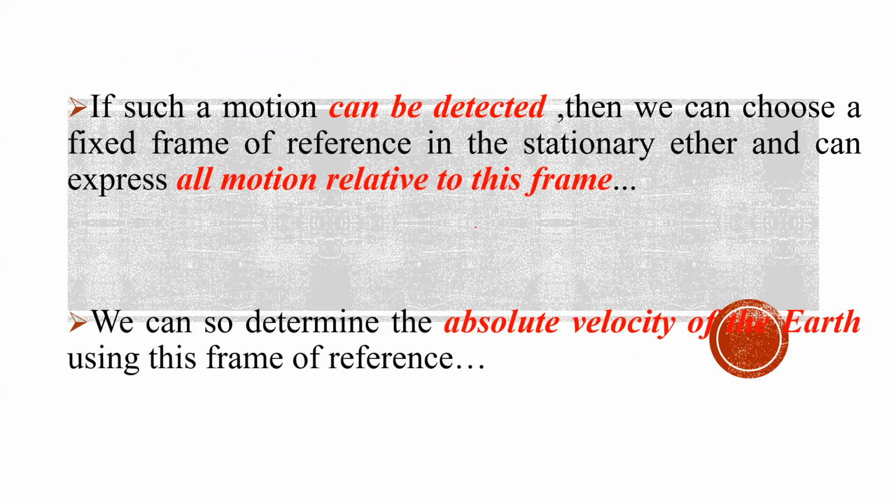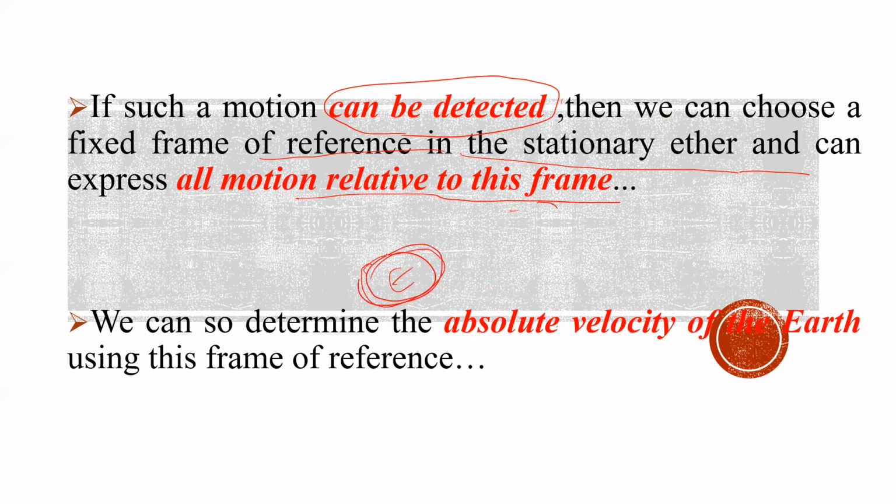So if there is a relative motion between ether and earth, and if such a motion can be detected, then we can choose a fixed frame of reference in the stationary ether and express all motions related to this frame. See here, if I have earth here, and a medium surrounding this earth which is ether, and if there is any relative motion, we can express the relative motion between the ether medium and our earth with one equation.